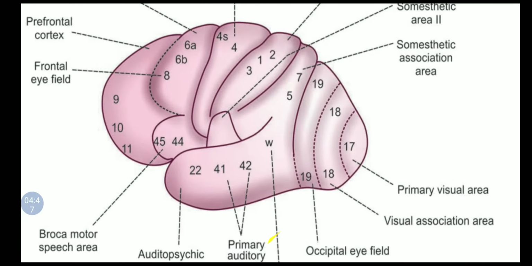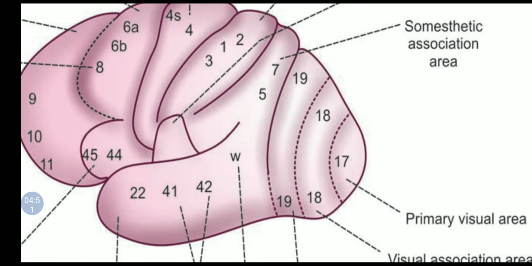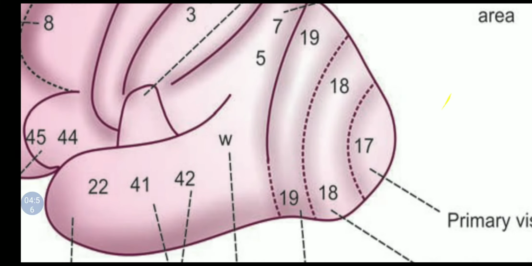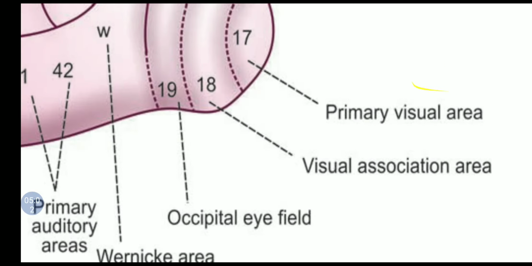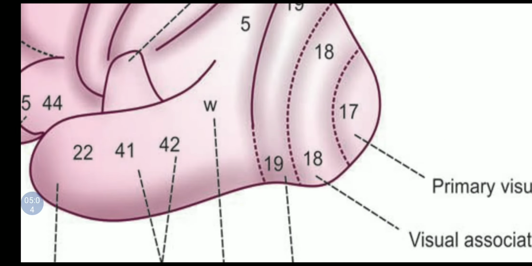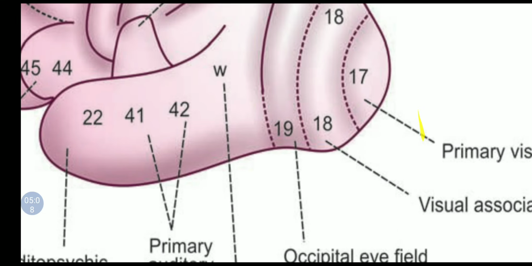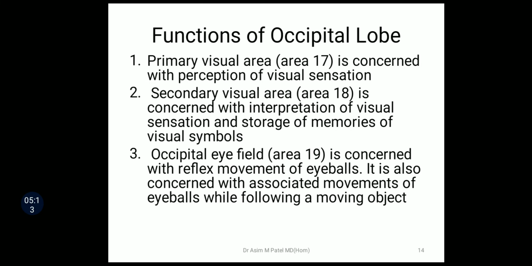Here in this diagram you can see these areas. Area number 17, that is the primary visual area. Then area number 18, that is the secondary visual area or visual association area, and area number 19, which is called the occipital eye field. So this is the occipital lobe, which has mainly three areas: area number 17, 18 and 19.